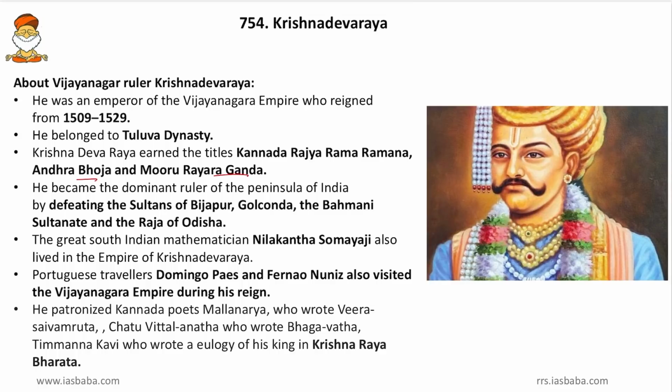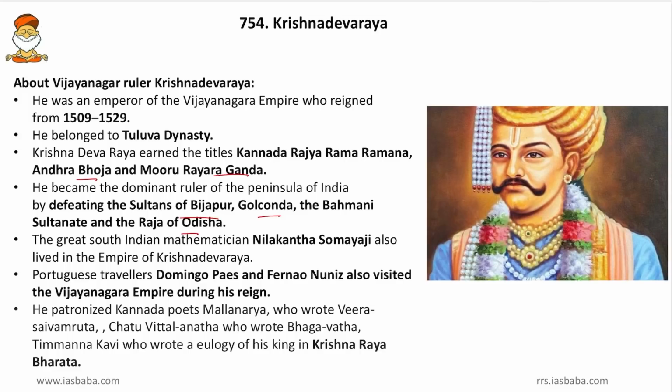Then he became the dominant ruler of the Peninsula of India by defeating the sultans of Bijapur, that is the Adil Shahis, then Golconda and Bahmani sultans, and the Raja of Odisha. So he was an expansionist ruler, and he had defeated almost all the neighboring rulers. So friends, in this statement we learn one fact for prelims: the Bijapur Adil Shahis, then the Nizam Shahis of Golconda, then some of the later Bahmani sultans, and then the Raja of Odisha, all these were contemporaries of Krishnadevaraya. So only such types of questions will be asked in these parts.